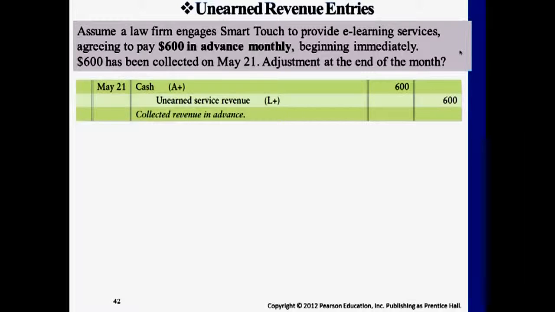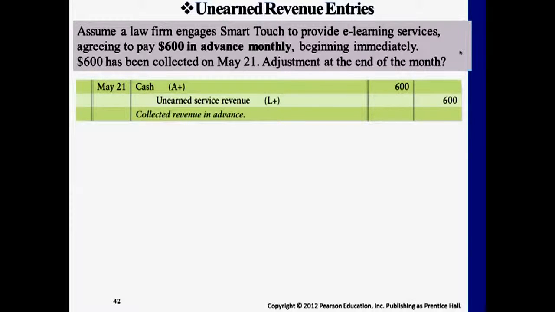So what happens when it reaches the end of the month? This $600 is for a month of work. When it reaches the end of the month, it's 10 days later, right? May 31st. So how should we adjust this entry? If it's 10 days later, would it be $600 that we provided in terms of the value of the service?